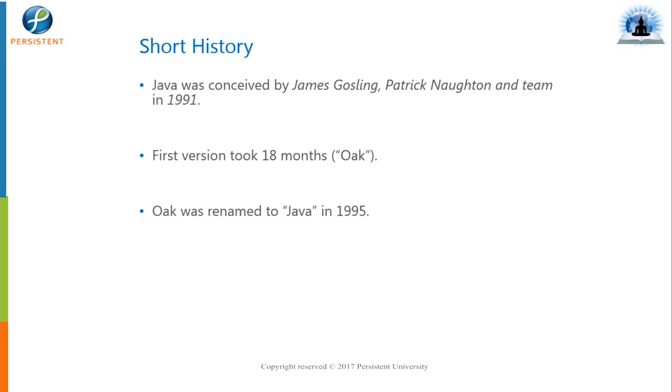But later on, when they wanted to register it, to make it ISO registered and licensed, it is open source, yes, but when they wanted to register it, they came to know that the name Oak had already been given to some other programming language. So they needed to rename Oak, and they named it Java in 1995. So officially Java was given the name Java in 1995.